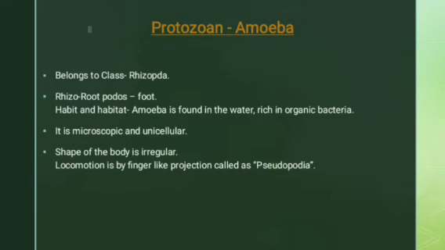Now the main part is that locomotion is by finger-like projections called pseudopodia. With the help of pseudopodia, they move. Locomotion means movement. So they move with the help of pseudopodia, which are finger-like or root-like projections. Then reproduction is by an asexual method, that is, by binary fission. I'll explain in the next slide what binary fission is.